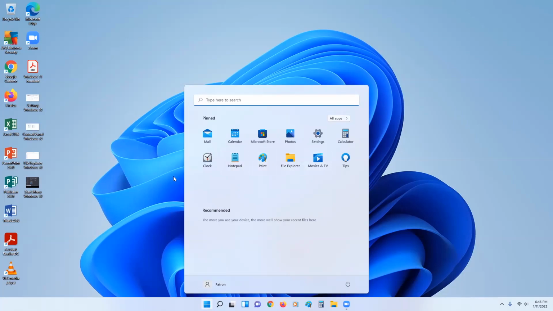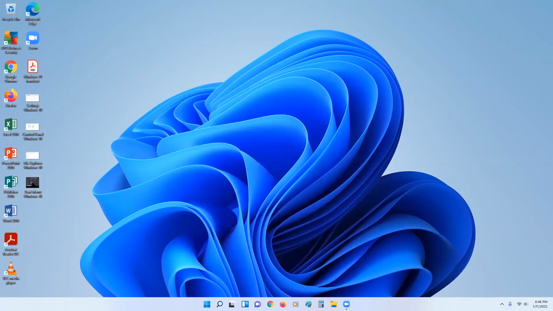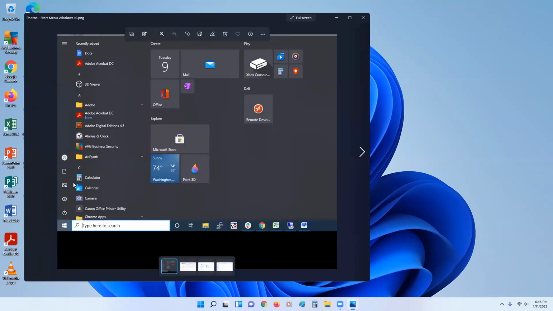Let's show you the start menu in Windows 10. All right. So you would access it by pressing the start menu in the lower left corner. You can see it's sort of a shortcut to your apps and your programs. It has these things called tiles. And some of the tiles are live tiles, which means they'll update, especially like the weather, will update with the current conditions or the current news or the current information.